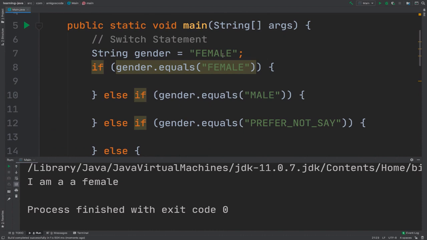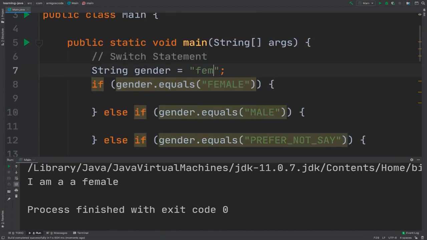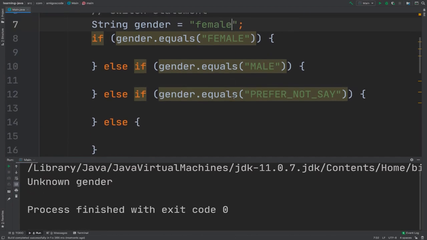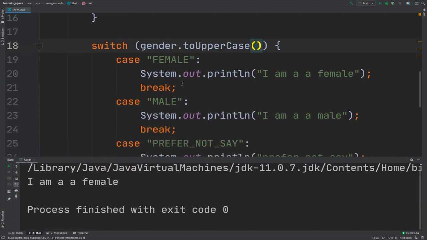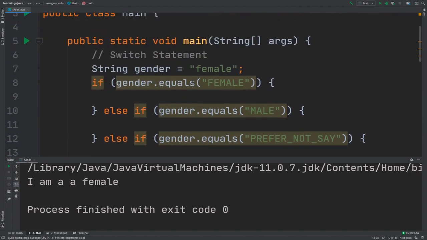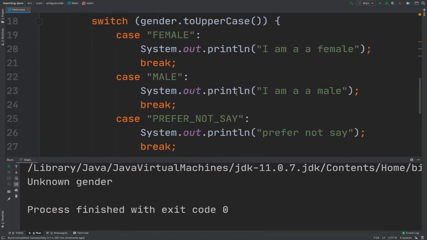If I change this to, let's say, female in lowercase, run it, you see that it doesn't know the gender. So if you want to tackle that, you can say dot and then toUpperCase. So if you receive something in lowercase, you always try to match it to uppercase. Run it. I'm a female. And if I type, for example, da, you see that unknown gender, right?